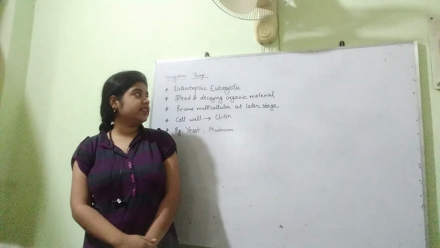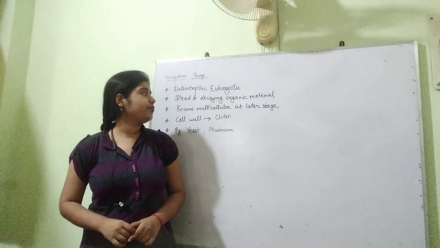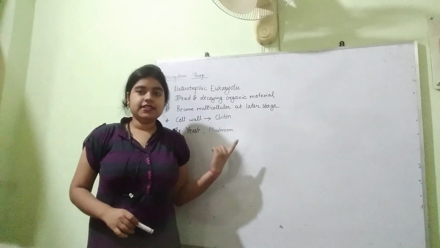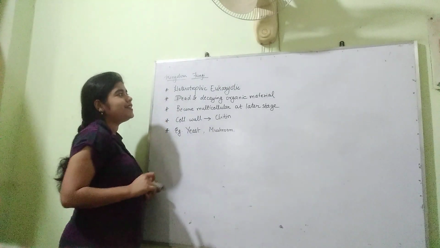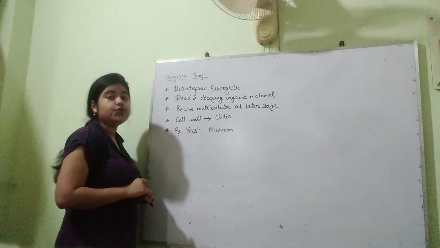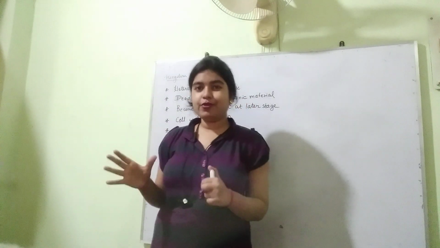We will be discussing the third kingdom of R.H. Whittaker, that is kingdom fungi. Now these are the points given in your NCERT textbook of class 9. First point is that they are heterotrophic eukaryotic. I had given an extra information that is called saprotrophic.